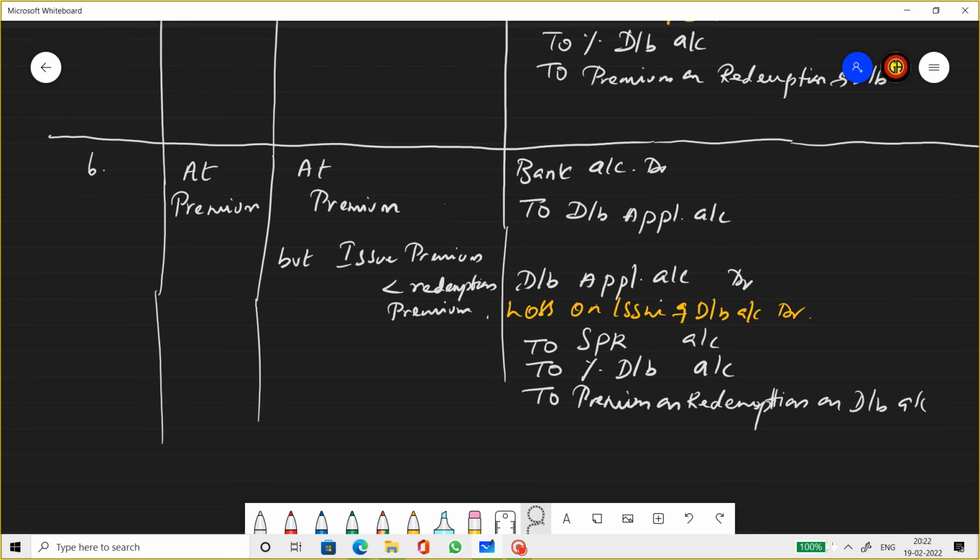So bank to debenture application to SPR, this is issue SPR, 2 percentage debentures, to premium on redemption of debentures, and this premium on redemption of debentures will come as a loss on issue of debentures. And in most cases, you get it like this only, where redemption premium will be more than the issue premium. So these are various cases of issues from the point of view of redemption.